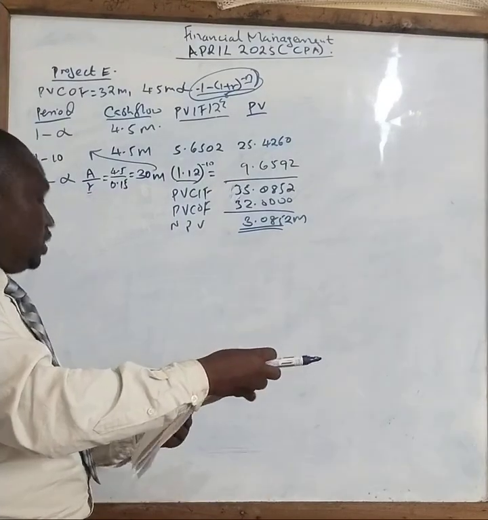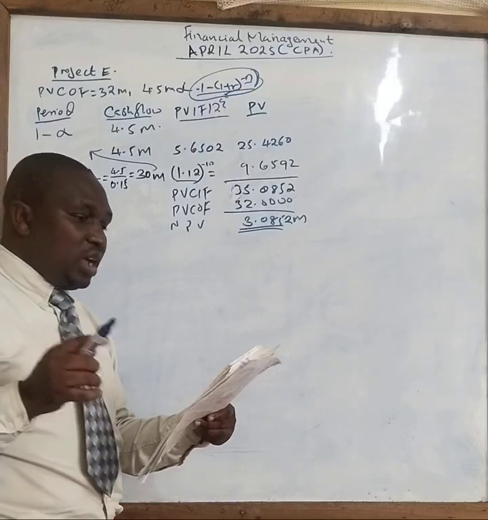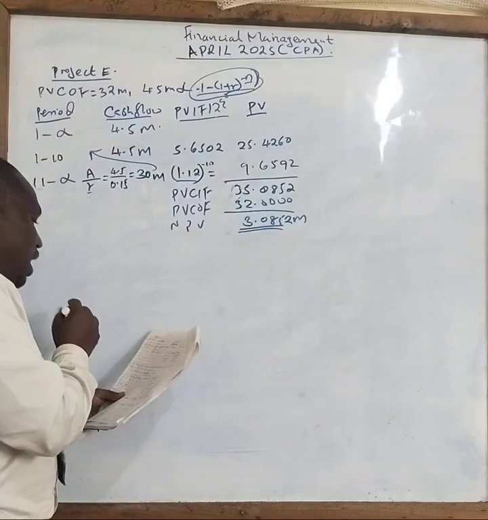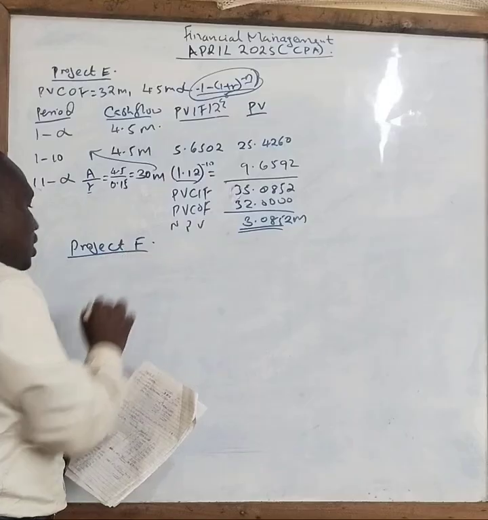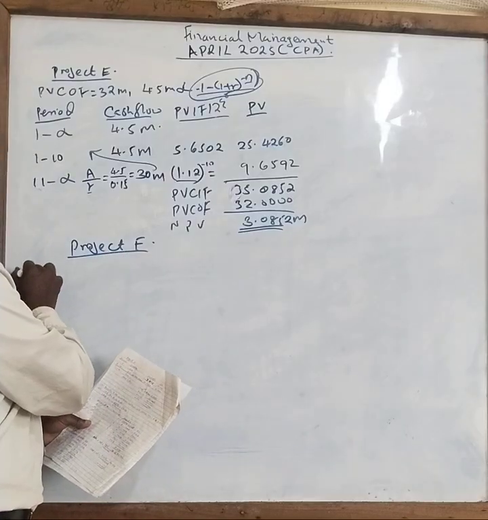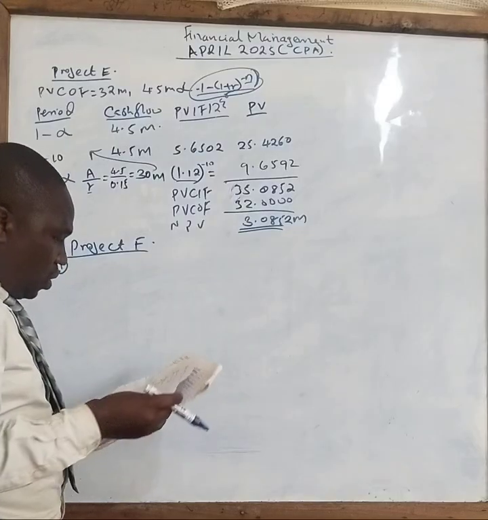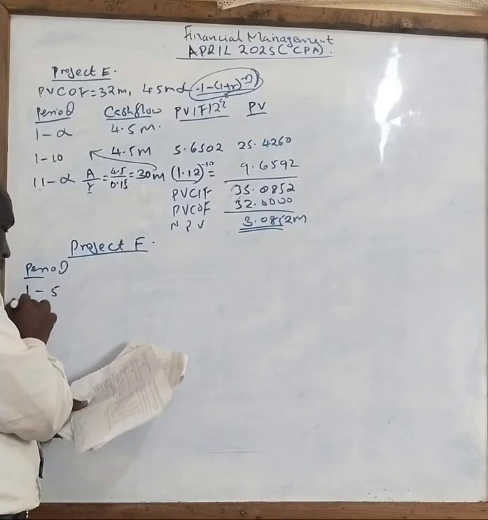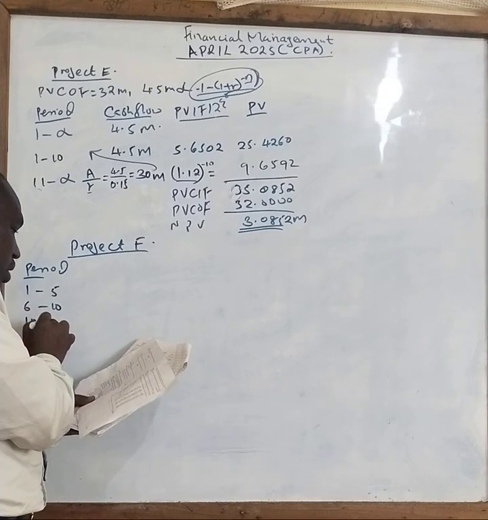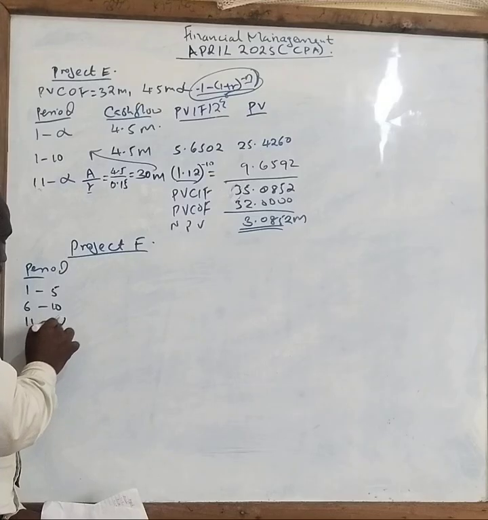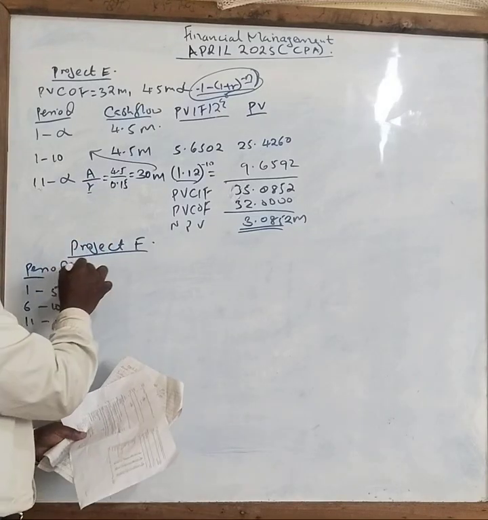Then we go to the last project, that is project F. For project F, it has also the same element, but look at how I'm going to work it out. So the same period there, we have been given already the period. From the question, you have been told the period is year 1 to 5, then 6 to 10, then 11 to infinity. You can see. So by the end of this one, you will be able to know how to work this out. Then we have the cash flow.